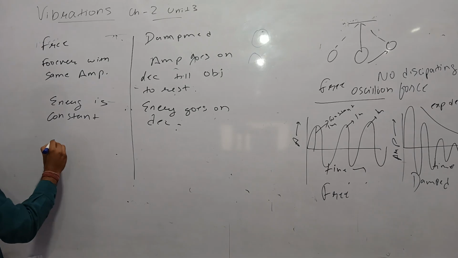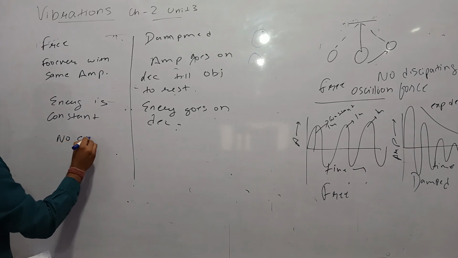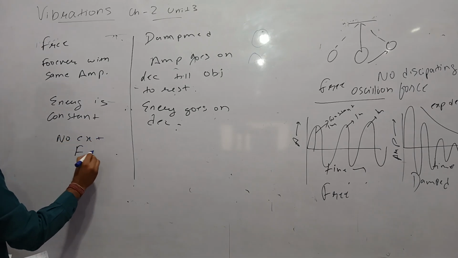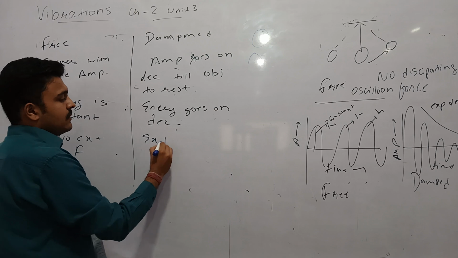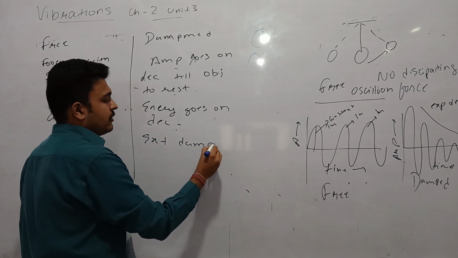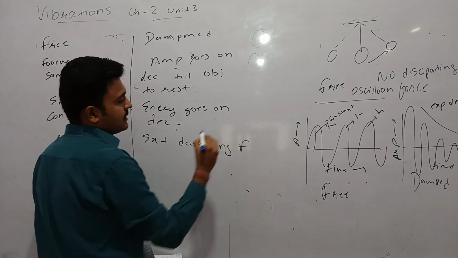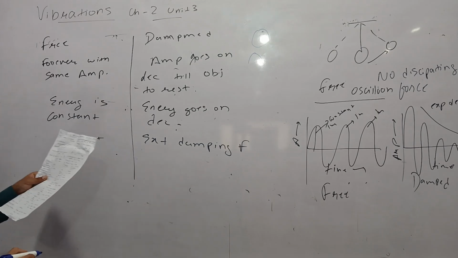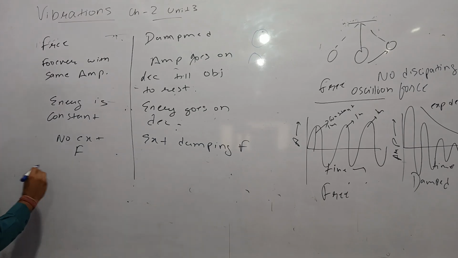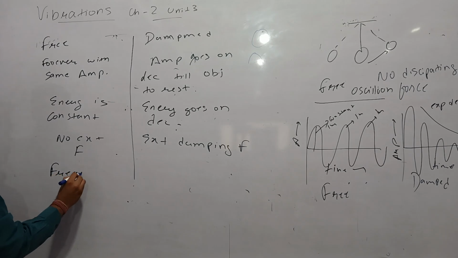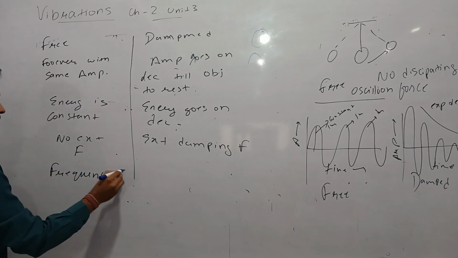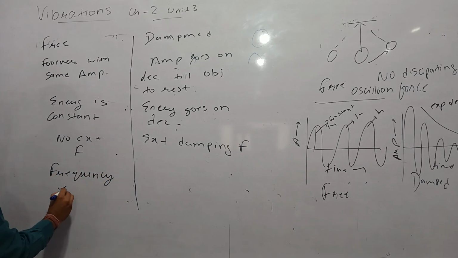Here no external force is there, and here an external damping force is present. In free oscillation the frequency remains the same. Frequency means the number of oscillations in 1 second.